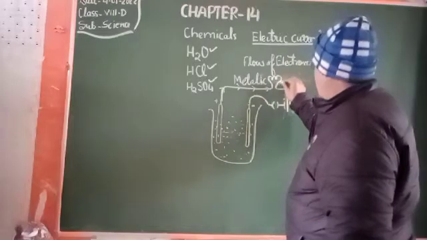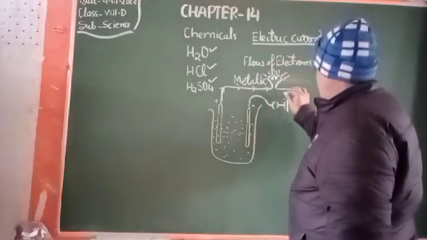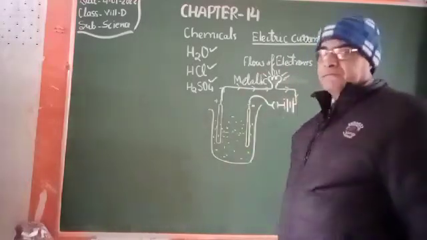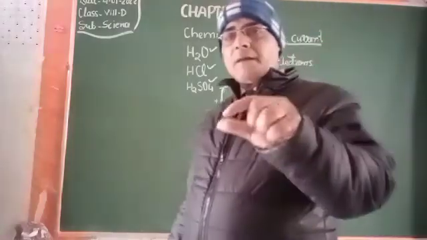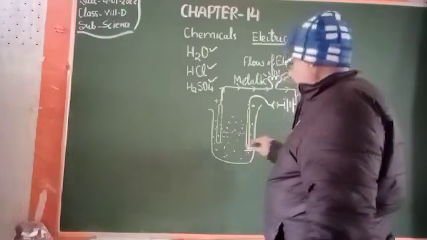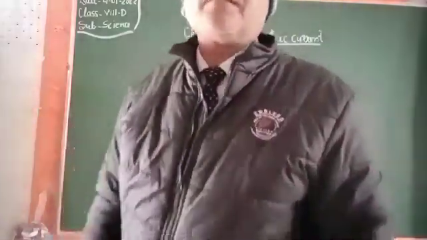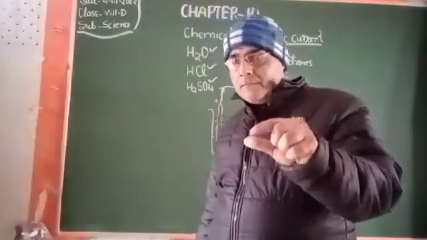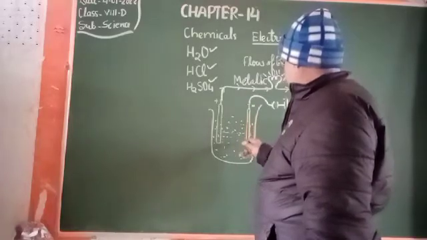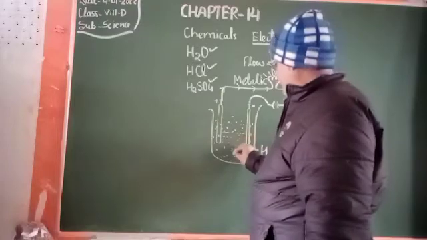The bulb will glow, and you will be able to prove that there is a flow of electric current into the circuit. So now what is happening in this? This is HCl, a chemical. And what is happening with this chemical? Suppose the current is coming inside it, and the electrolysis of this chemical takes place.